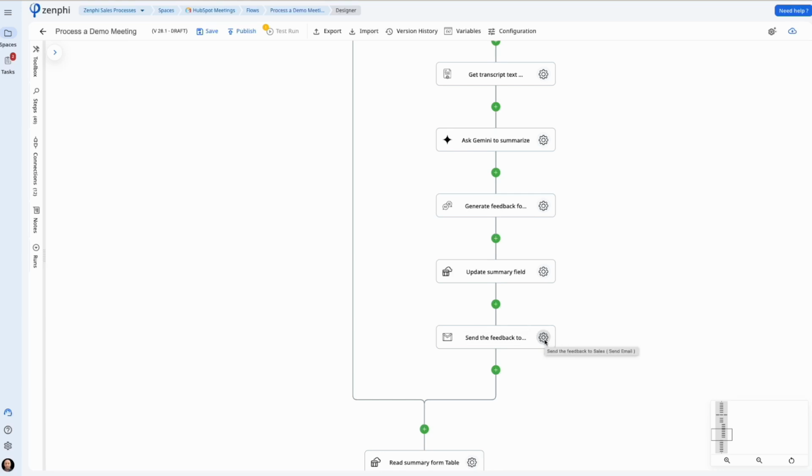So they receive an email: hey, here's the feedback, an analysis of the meeting you just had. These are the areas you can look into for the next time so you can perform better.